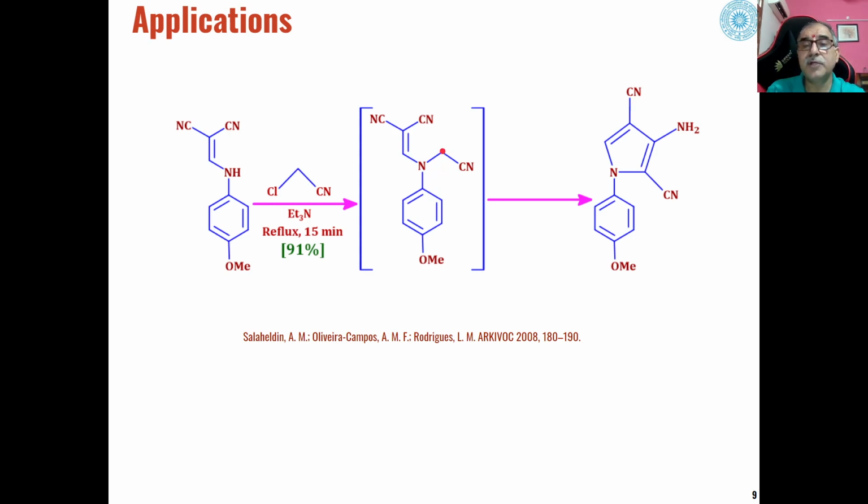A carbanion will be formed at this place. This will attack this cyano, and cyclization will take place to give us these types of pyrrole, amino cyano pyrroles as the product. So this again is a very important reaction for the synthesis of substituted pyrroles from these types of dicyano substrates.